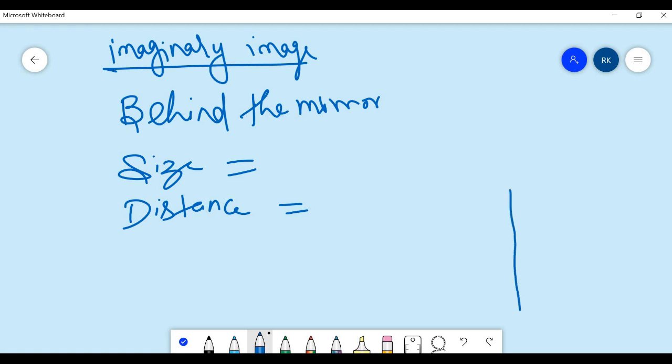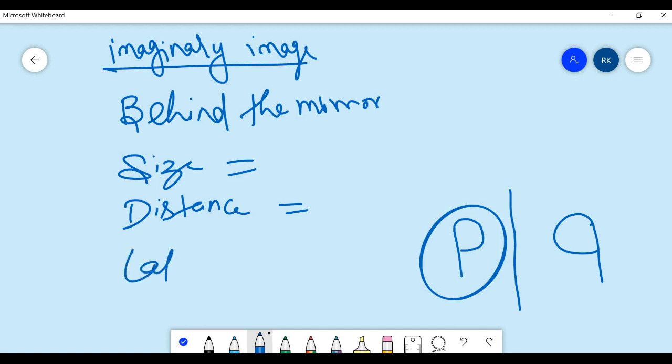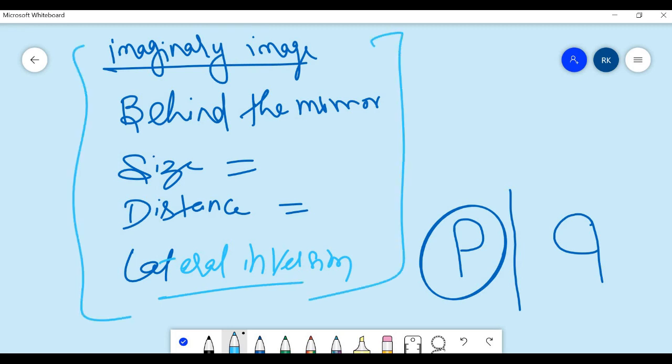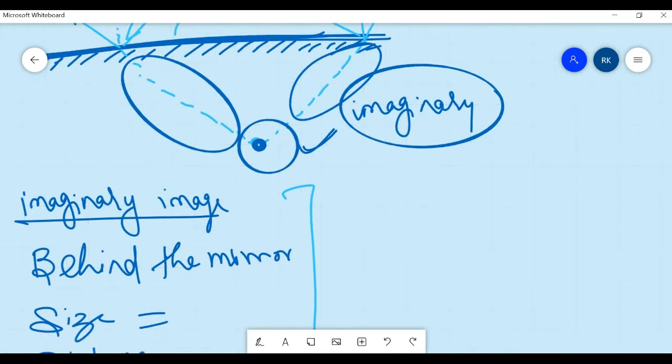Suppose this is my mirror and I have kept a P over here, so it will form an image as Q. That means what happened? It became laterally inverted. It is a left to right shift. Okay, lateral inversion. Understood? So these are the properties of the image formed by a plane mirror. Any doubt till now? So this was all about today's topic.